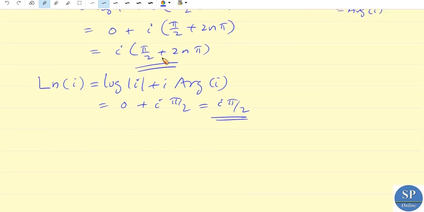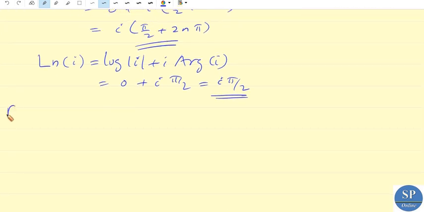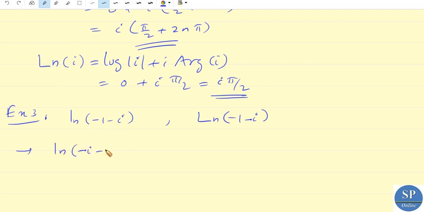One more example we have to do is: find the value of ln of minus 1 minus i, and find the principal value of the logarithmic function at the point minus 1 minus i. Now here, we know ln of minus 1 minus i is nothing but